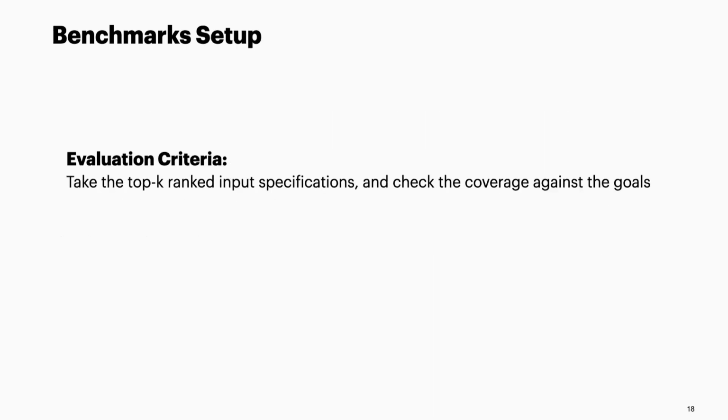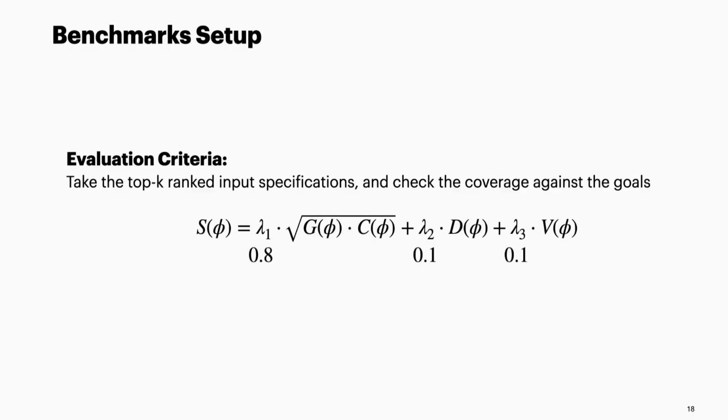Our evaluation criterion is to take the top K ranked specifications and check how many of the goals are covered by these top K. And for these preliminary experiments, I hard-coded the hyperparameters to give more significance to the generalizability and criticality scores, because empirically we found that this represents a kind of quality term of the specification.